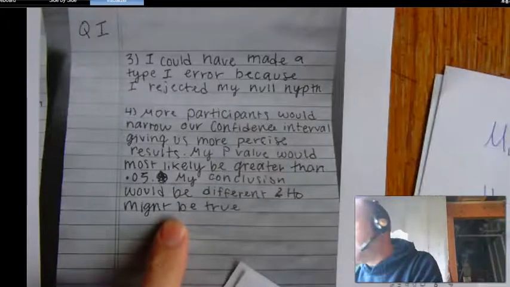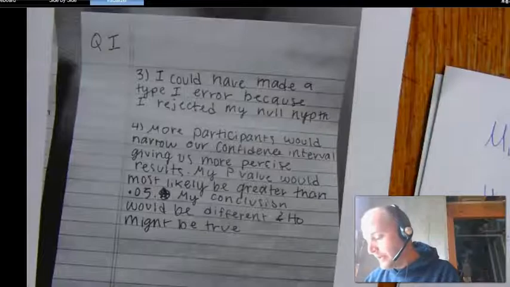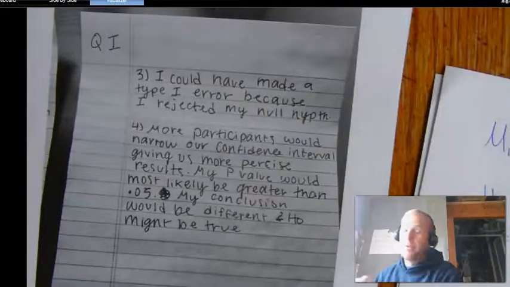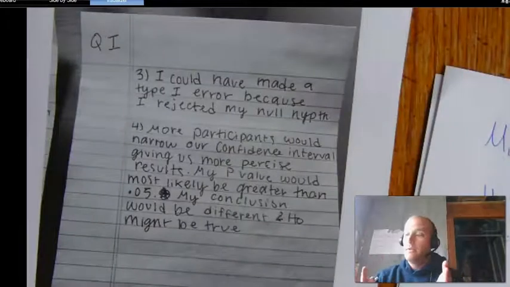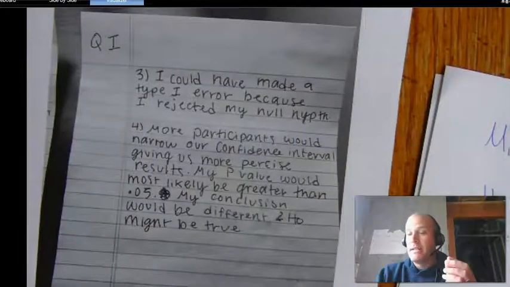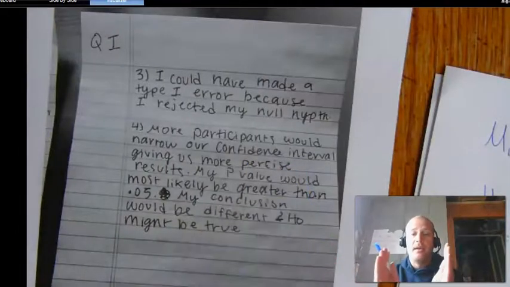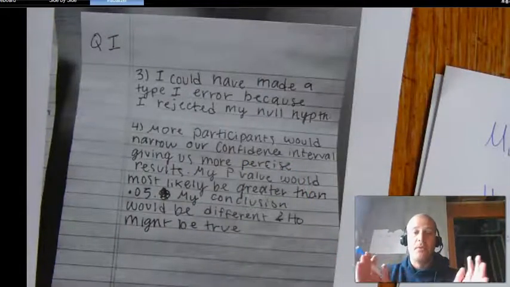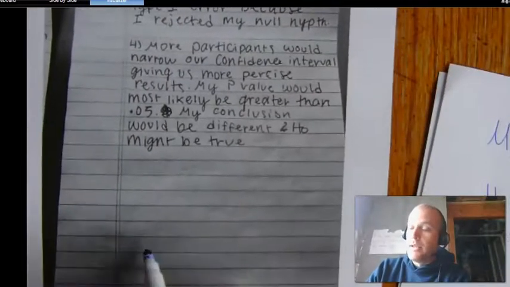Okay, and yeah, I didn't give you any points for number 4. So number 4 is, oh yeah, suppose researchers replicate. They double their sample size. So if you double your sample size, and it's not a confidence interval, your sampling distribution will be more narrow. And so what that would indicate is that your p-value will get smaller.